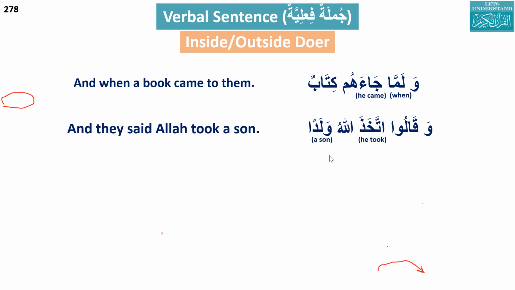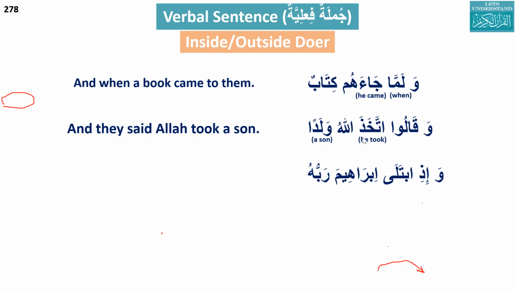So what is waladan here? It is the maf'ul. What is the fa'il here? The fa'il is he?